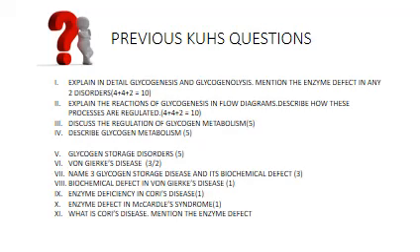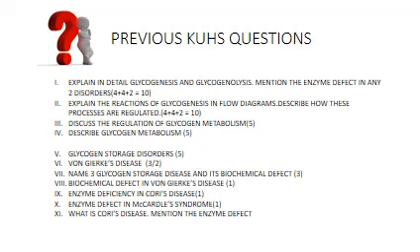Okay, and in von Gierke's disease, please check what marks they have assigned to it, and accordingly, when you are asked about a biochemical defect, not only mention the enzyme defect, but also say what other biochemical parameters are involved, like if there is fasting hypoglycemia, if there is hyperlipidemia. You should be able to mention all those factors when they ask you about the biochemical defect, depending upon how many marks have been assigned to it, apart from the clinical features. I'll be talking about that in a little while.